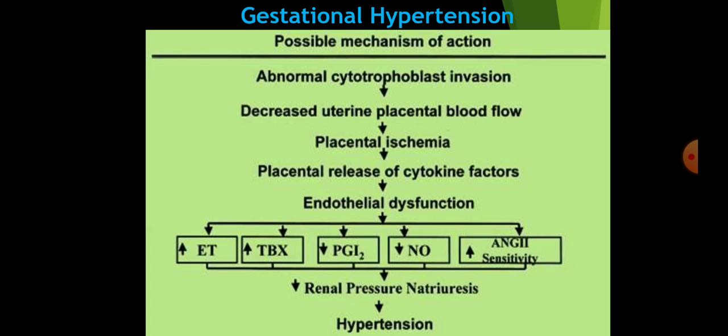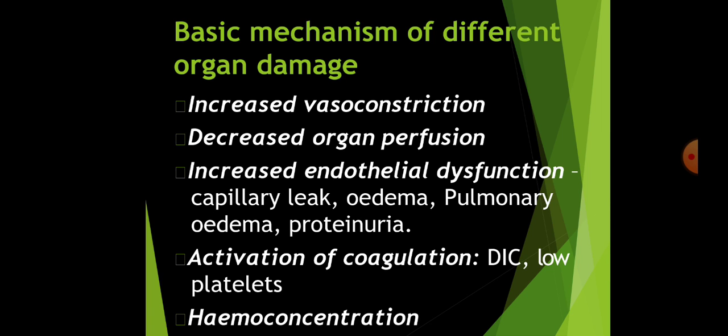So in gestational hypertension, the possible mechanism is abnormal cytotrophoblastic invasion, which leads to decreased uteroplacental blood flow, leading to placental ischemia, release of cytokine factors from the placenta, which leads to endothelial dysfunction because there is improper balance between the vasodilators and the vasoconstrictors. As a result, there is an increase in the vasoconstrictors and decrease in the vasodilators, which leads to decreased renal perfusion, causing natriuresis and hypertension.